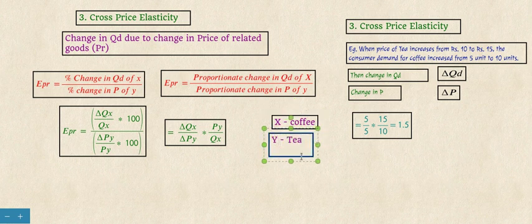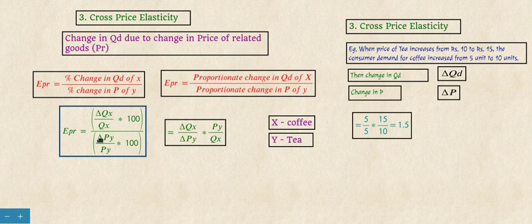So when the price of Y changes, how much the demand of coffee changes is calculated by the formula, nothing but the same as earlier. Only we add Qx instead of Qd, and we add Qx and Py.